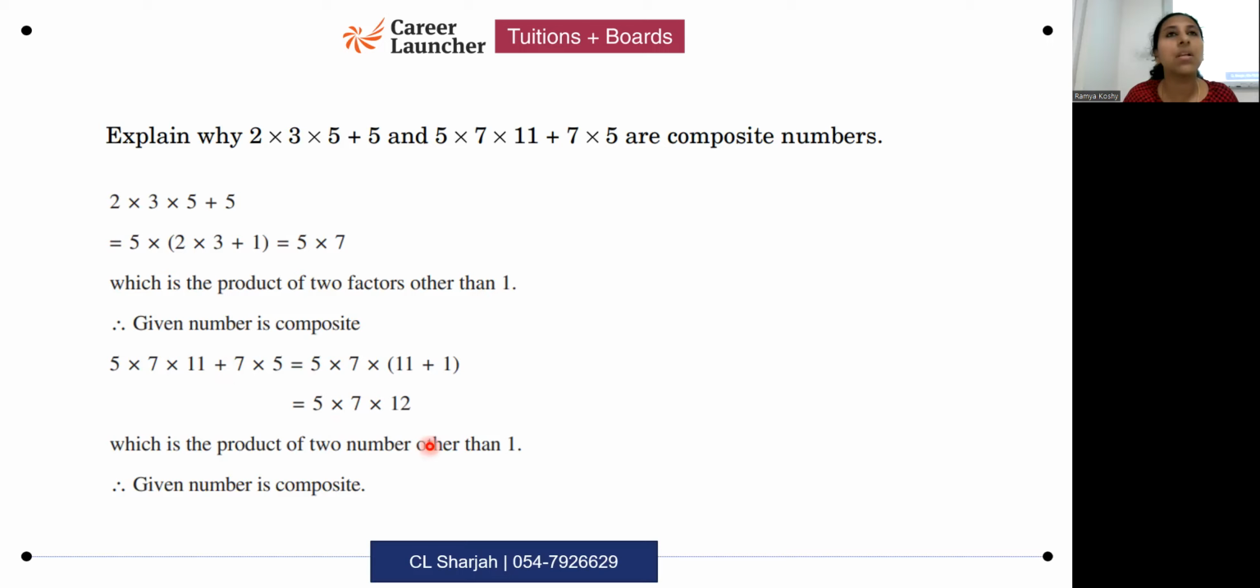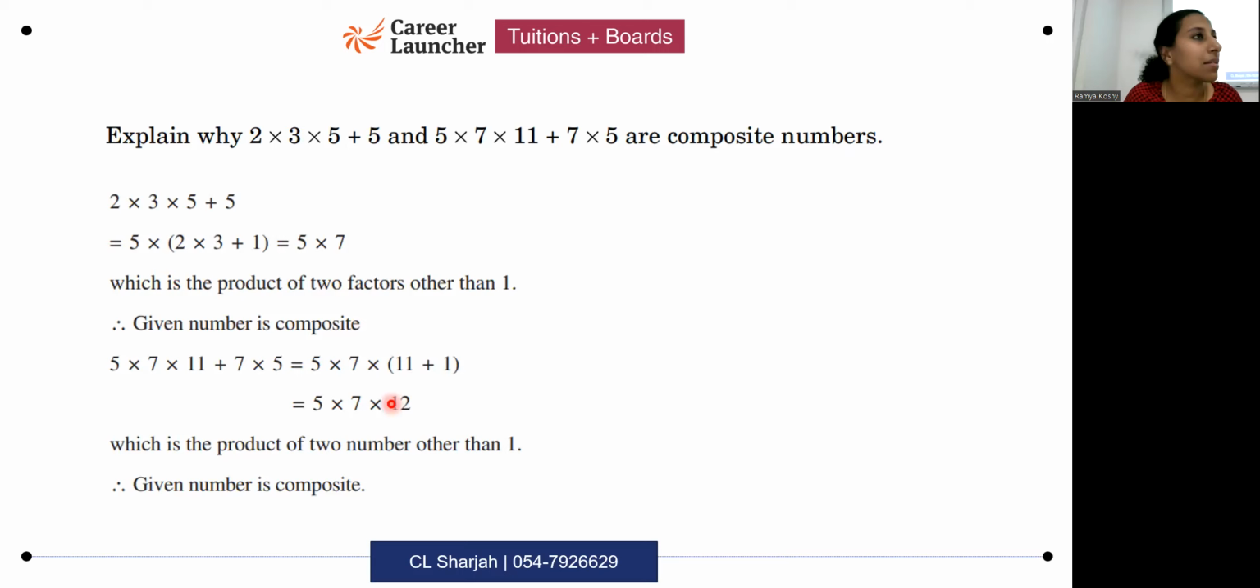The next one is also similar. You can see what's happening here. Take 7 now, 5 and 7 both common. You look at this group, you can take 5 into 7 common. You don't have to calculate. You can take 5 into 7 common. Here also you take 5 into 7 common. What is left? In the first group, 11 is left. Second group, 1 is left. Calculate 11 plus 1, you get 12.